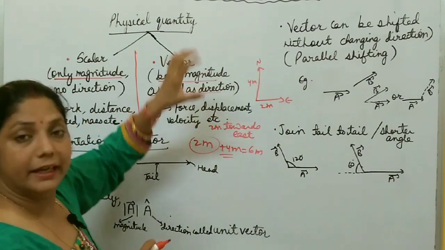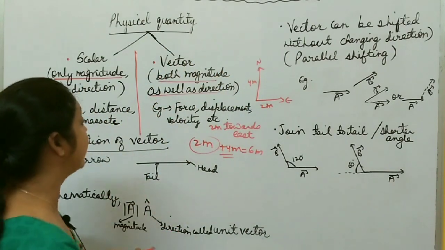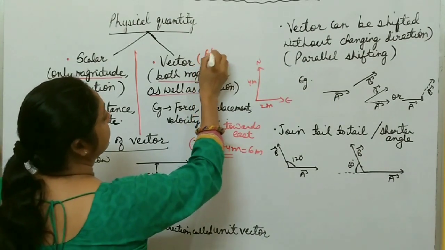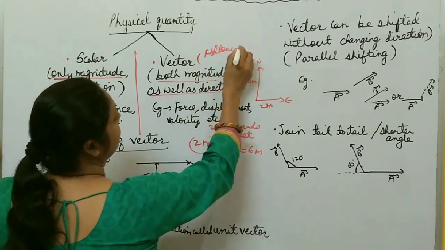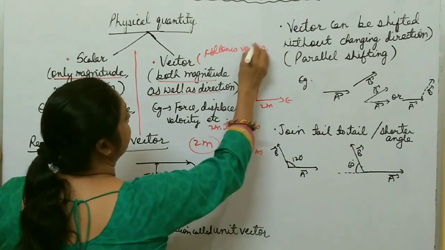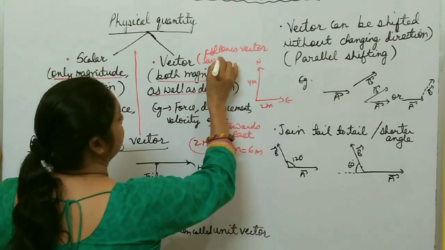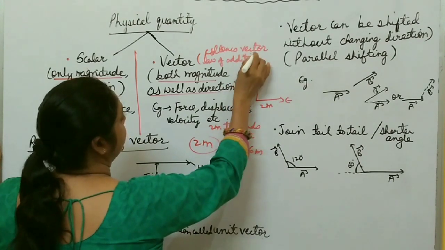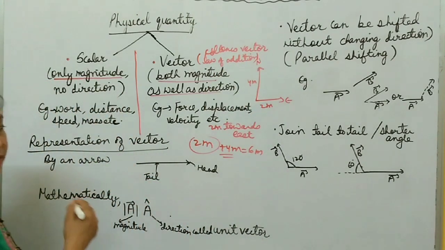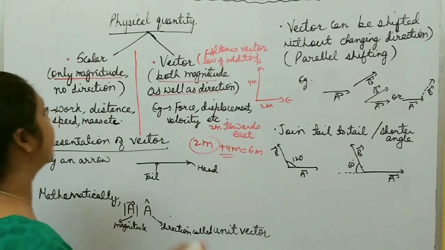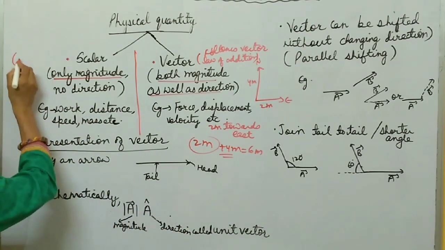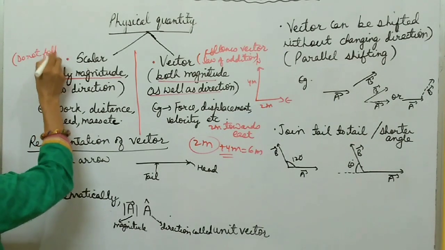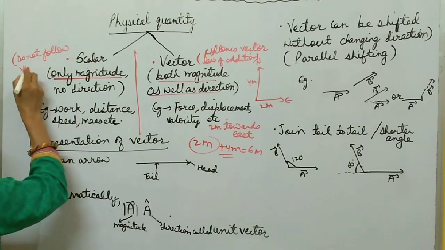Now to add any two vectors, you have to apply the vector law of addition. So vectors follow the vector law of addition. We will discuss the vector law of addition after this topic. There are two laws of vector addition, the triangle law and the parallelogram law of vector addition. But scalars do not follow the vector law of addition.